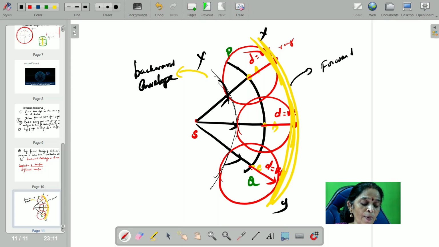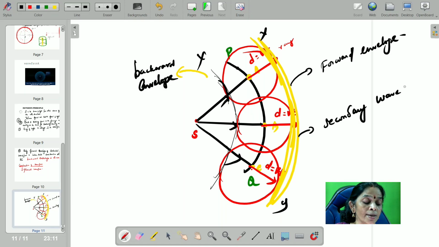What is the shape of the envelope we got? We got a spherical wavefront. So we constructed the secondary wavefront by using Huygens' principle. What is the shape of the wavefront I constructed? Spherical. So likewise, if you want to construct a plane wavefront, yes, you can construct a plane wavefront.